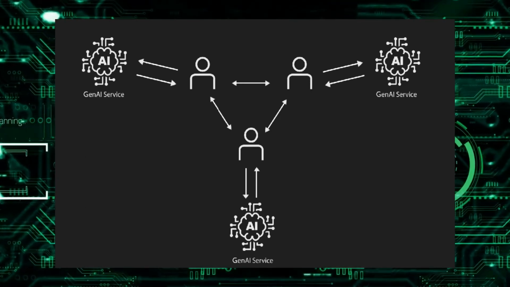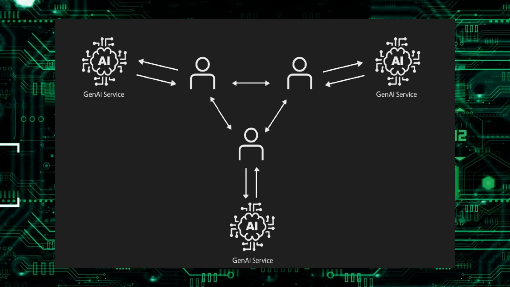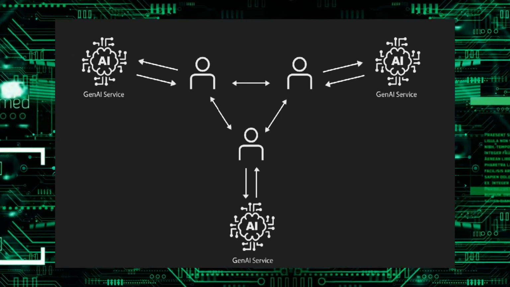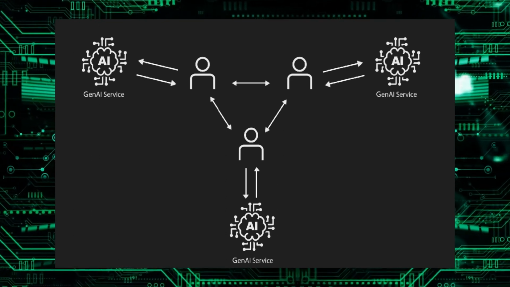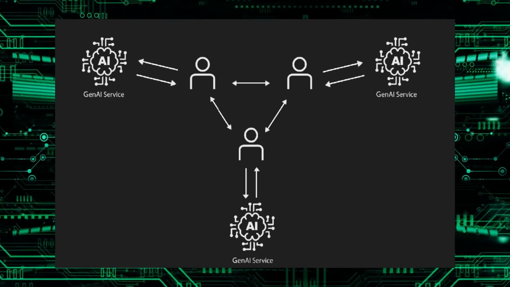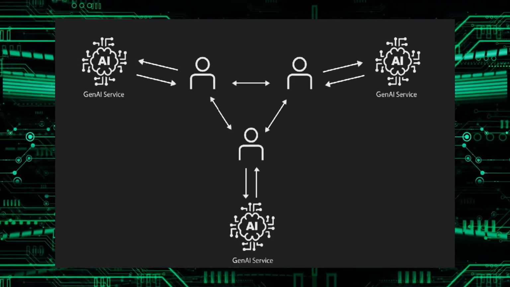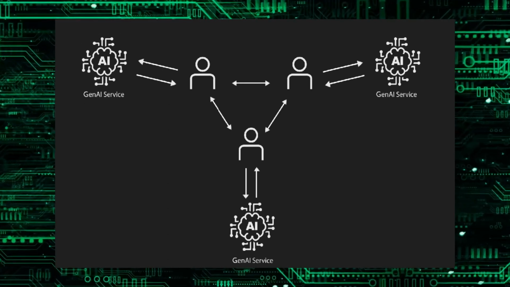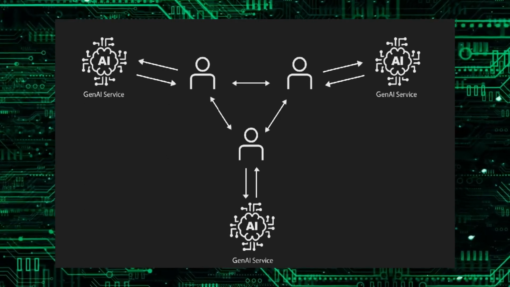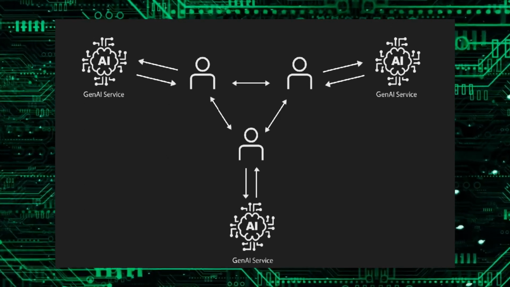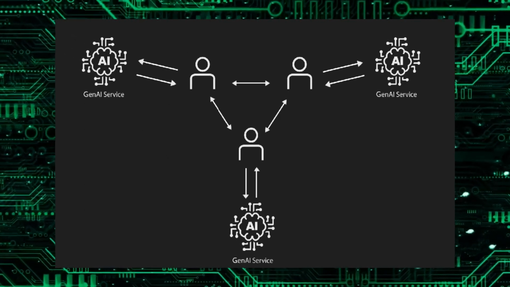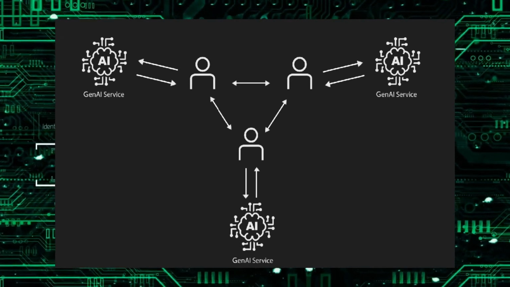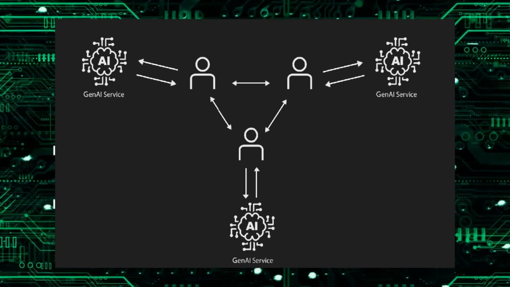For example, Client 1 communicates with agents enhanced by Gen AI Service 1, while Client 2 interacts with agents powered by Gen AI Service 2, and so on. These agents leverage their respective Gen AI services to understand conversation contexts and make informed decisions, either semi-automated or fully automated. The integration of these services aims to streamline communication processes, enhancing efficiency while minimizing human intervention.